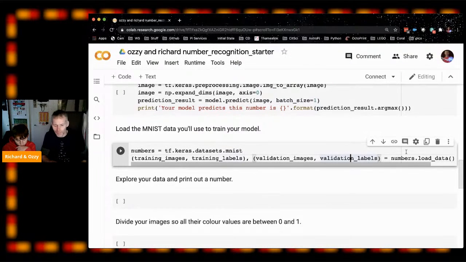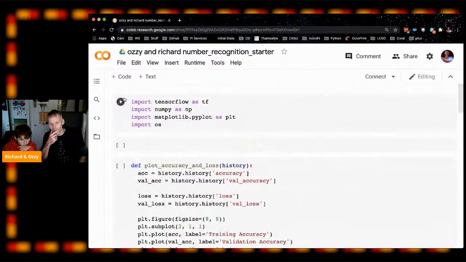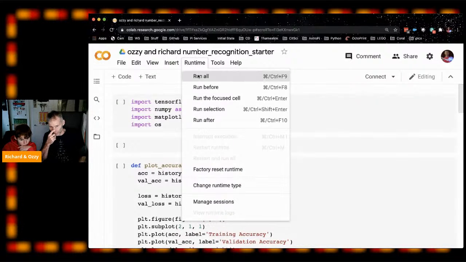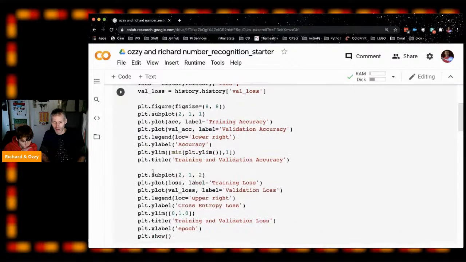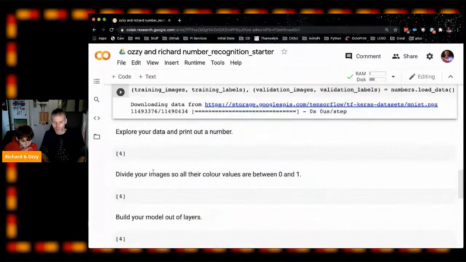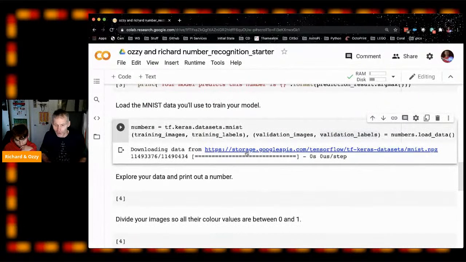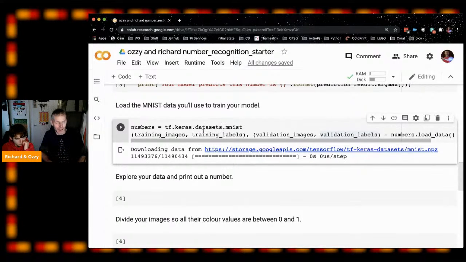Great. So if we run that now by clicking, actually, let's go right to the top, and we'll click on runtime at the top, and we'll run all. So that will do all our imports as well, and run all those functions for us up to where we are now. You can see there, it's done the imports, run that blank cell, doing those programs we use later. And we've done everything else by now. Yeah, great. And then you can see that it downloaded that data. So let's just have a look at that data to see what's in it, so we can get a feel for it.